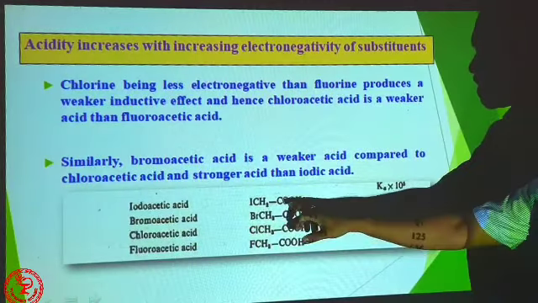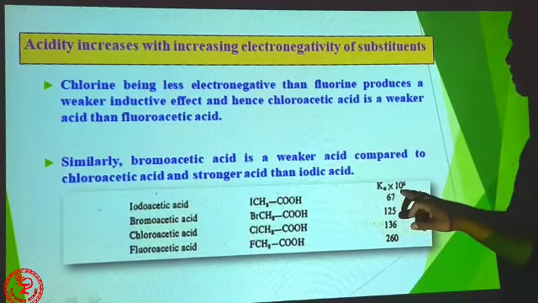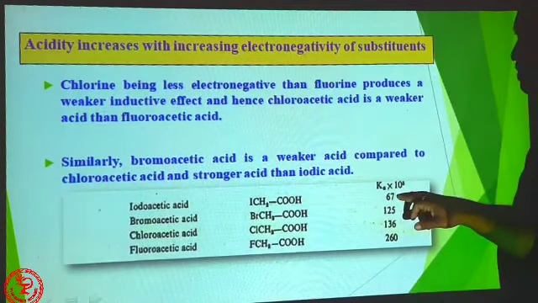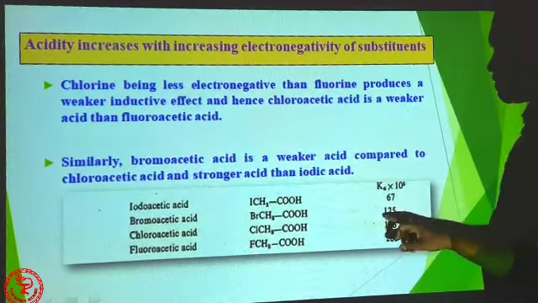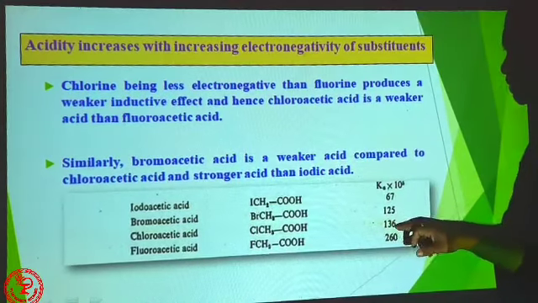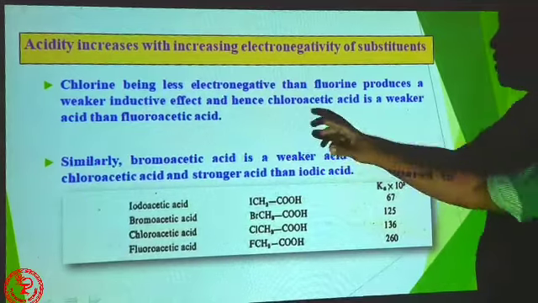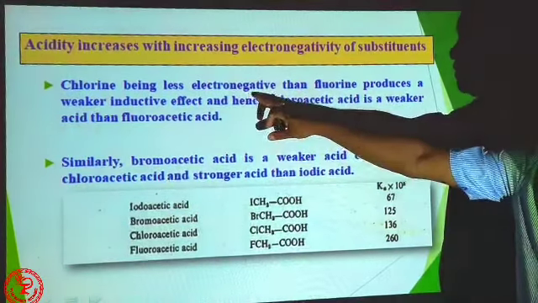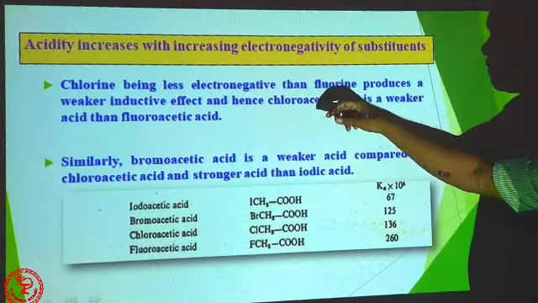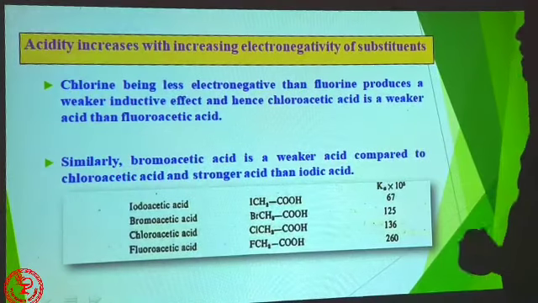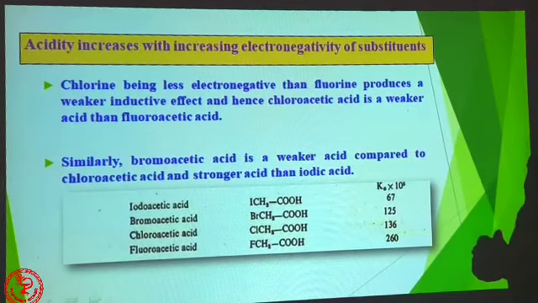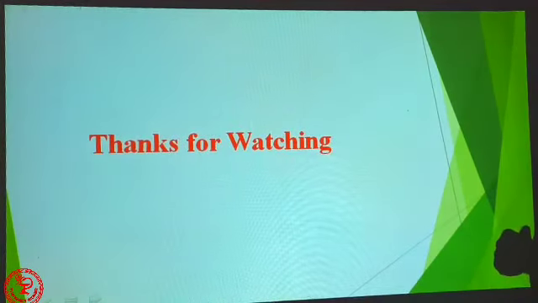So look here, iodoacetic acid, the acidity constant is 67, but bromoacetic acid it is 125, then it increases gradually to fluoroacetic acid. So this is found true that electronegativity increases acidic strength.